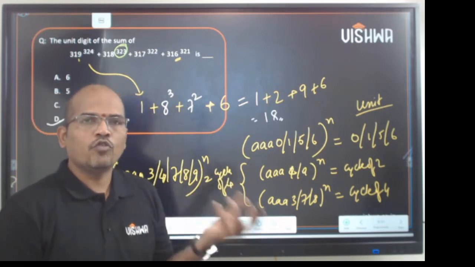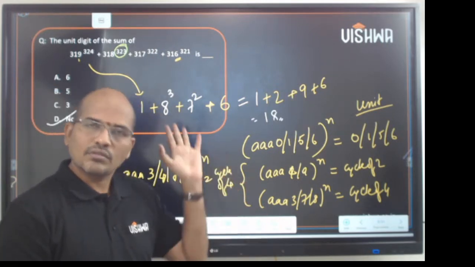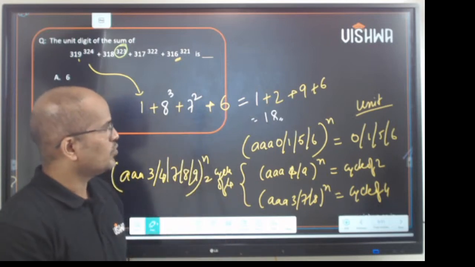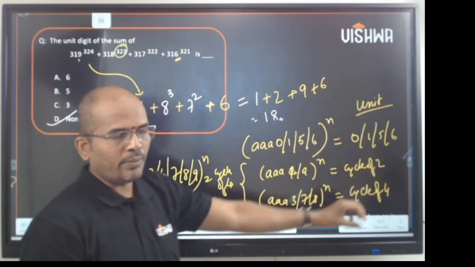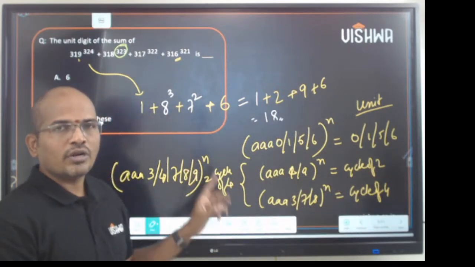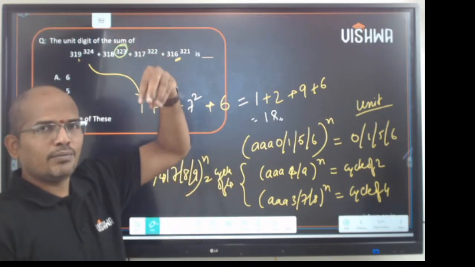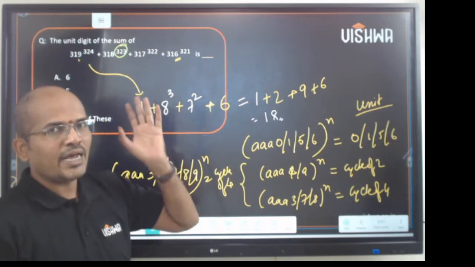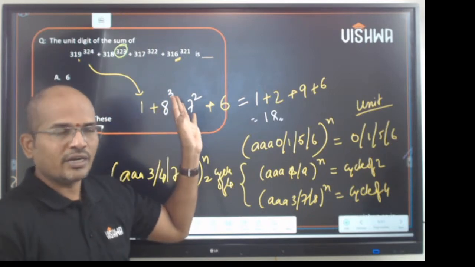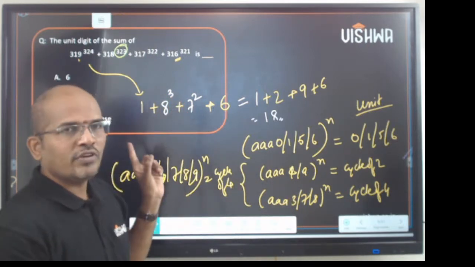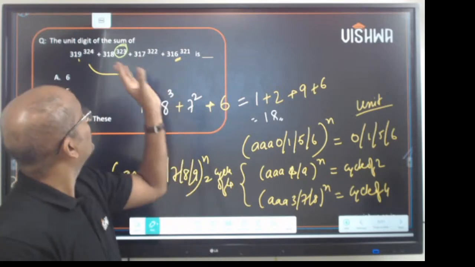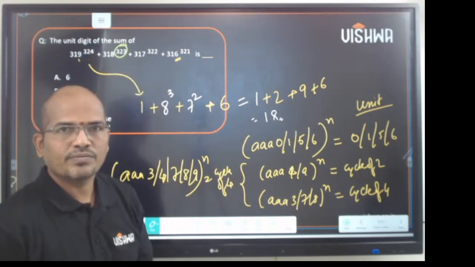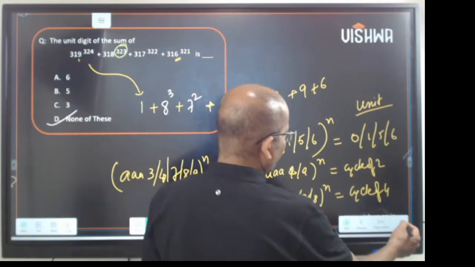So this is the concept to keep in mind. For a cycle of 4, write the exponent in multiples of 4. Whatever remains, take it. It is as simple as that. This is how we work with this concept of finding the units place. Now going ahead fast.